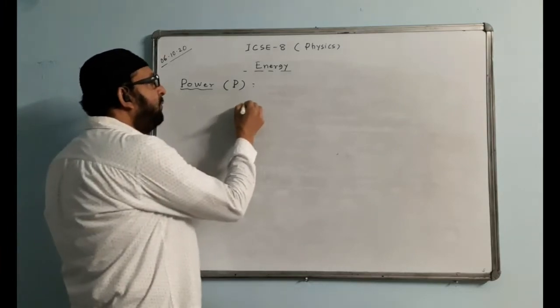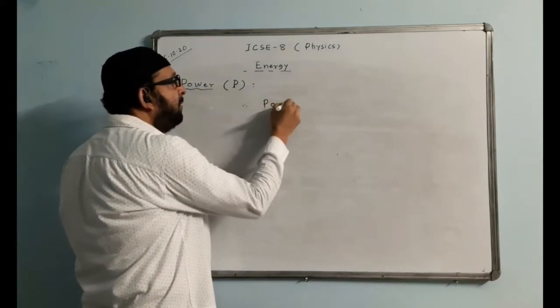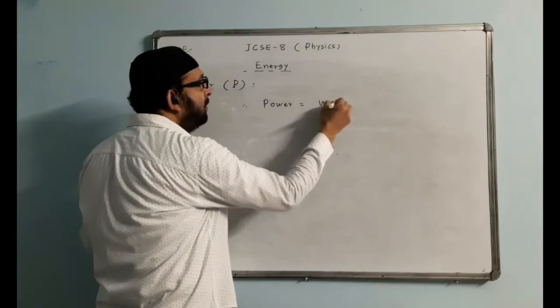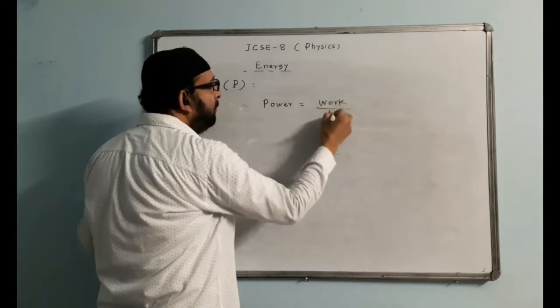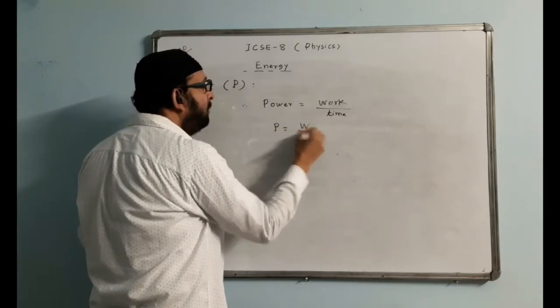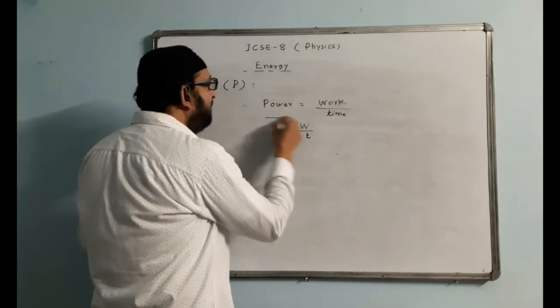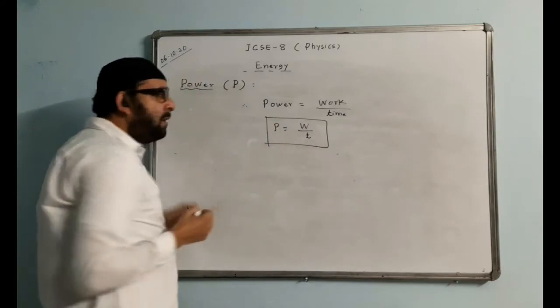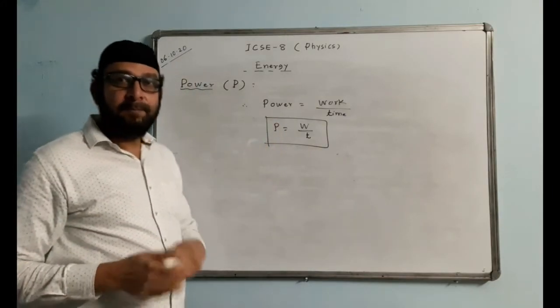Therefore, the power formula we write is power is equal to work upon time. Power is denoted by P, work by W, and time by T. So we have this formula for power: power is equal to work upon time.